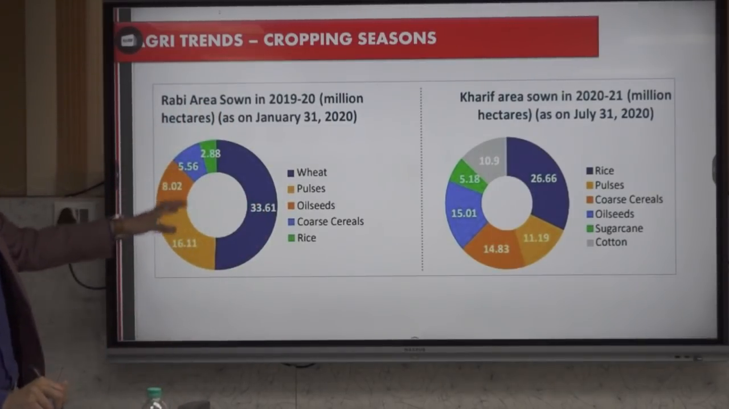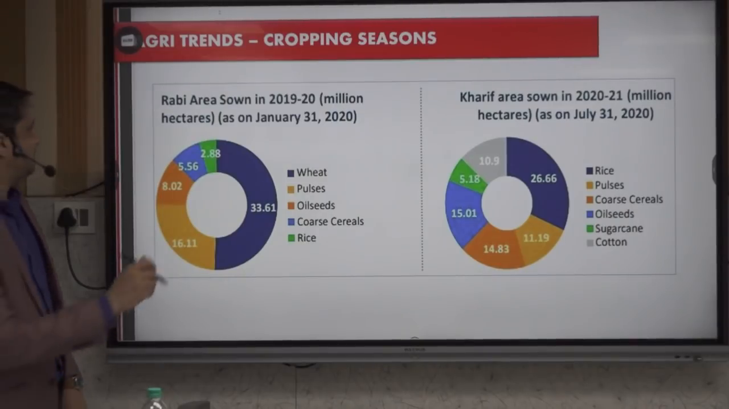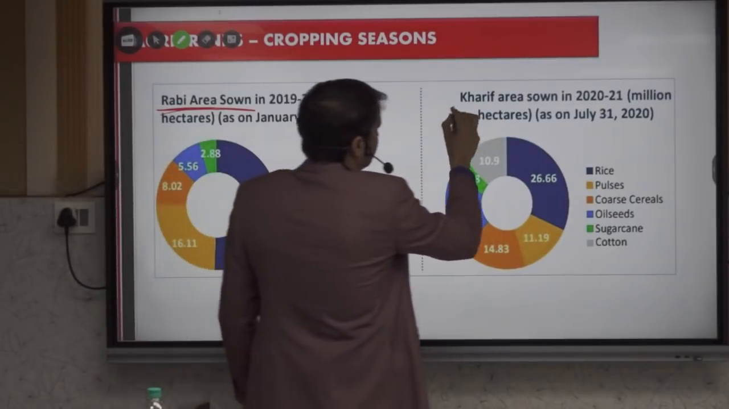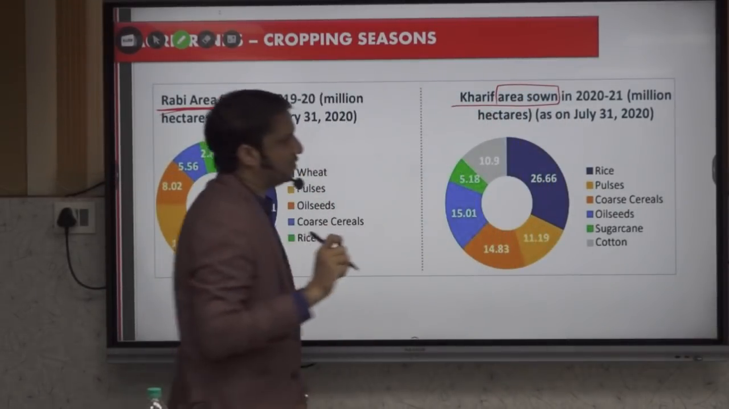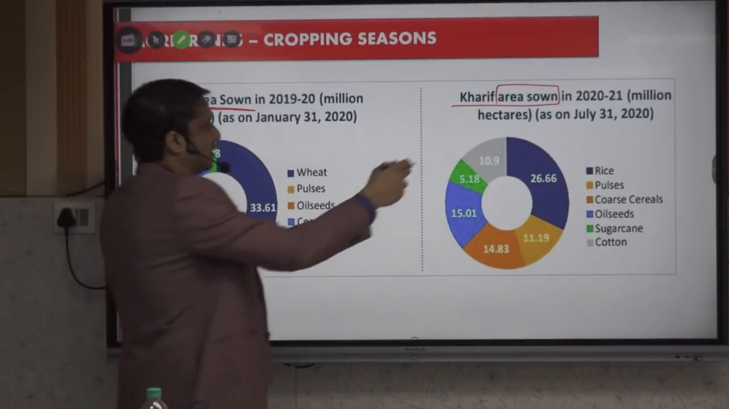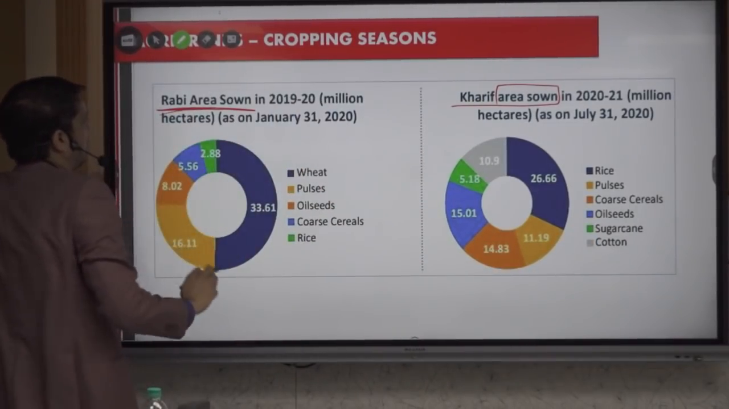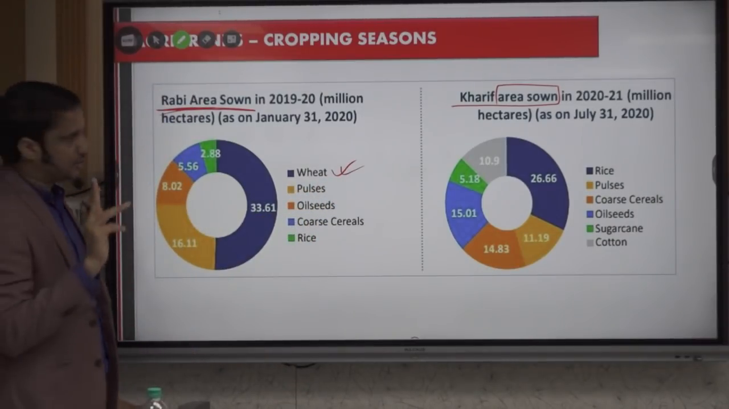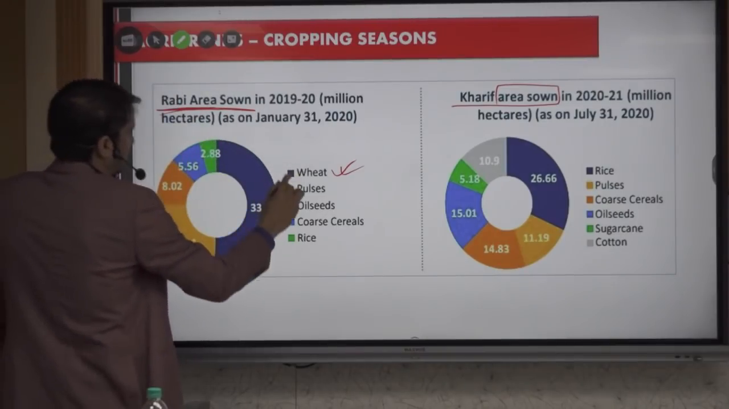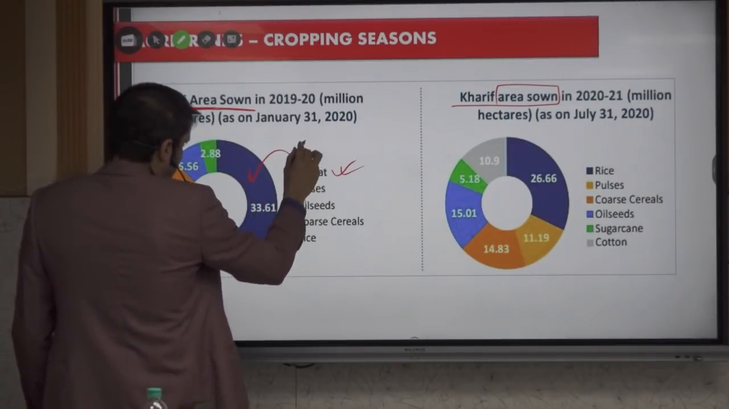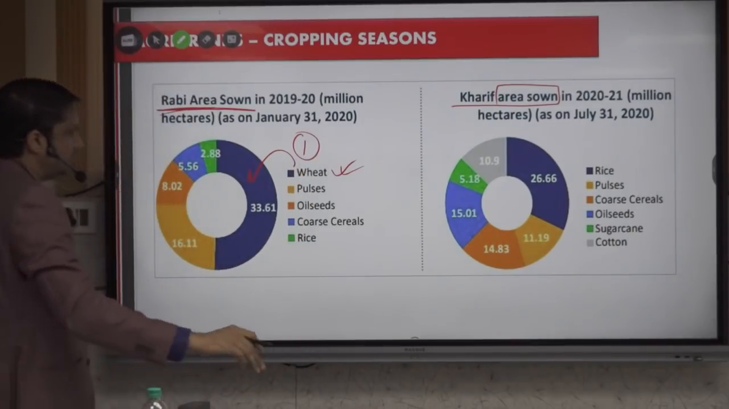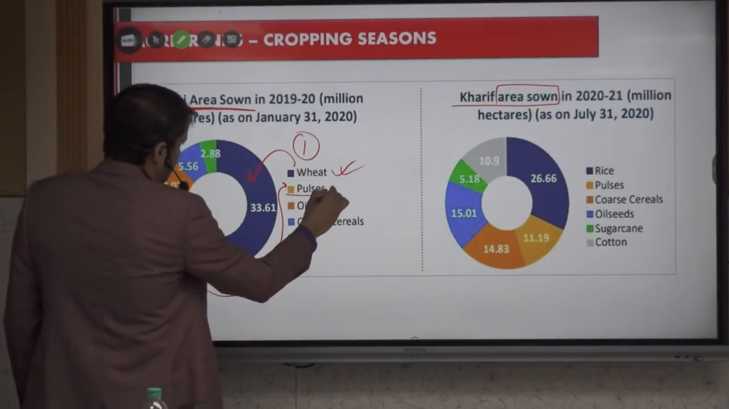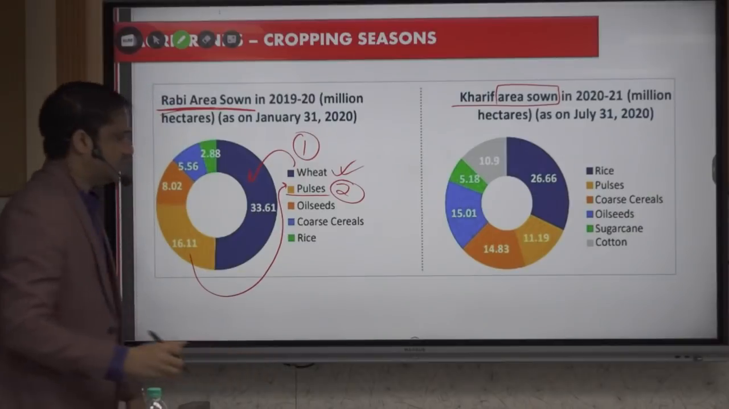Now this is something, a new PPT is there, within the Rabi area zone and the Kharif area zone. Only 1 or 2 we are going to remember, okay? Though we know, in Kharif we have rice and in Rabi we have wheat. Yahan tak to theek hai. Now what is the percentage share? Out of the total Rabi area, wheat is 33%. This we have to remember. Then pulses is 15-16%. This is the second information you need to remember.